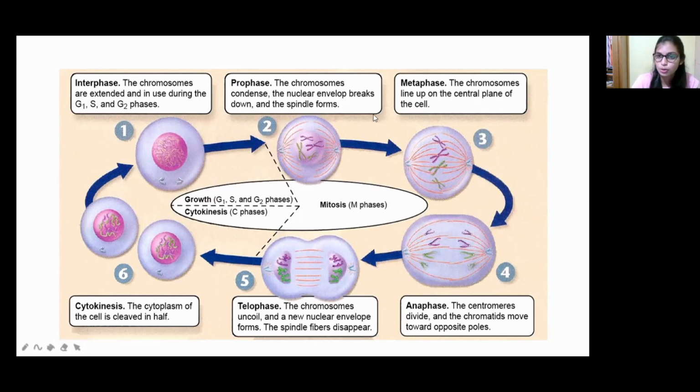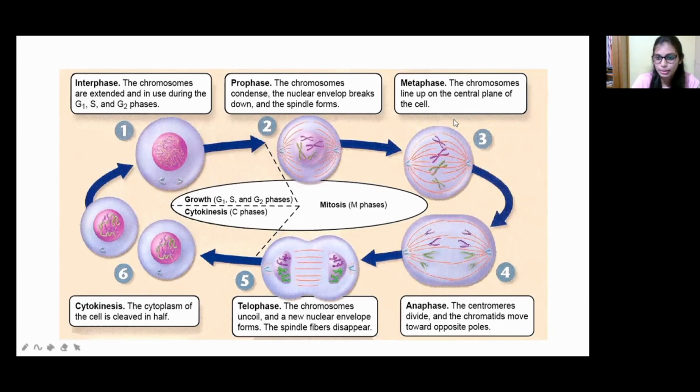After prophase, the next stage is metaphase. So in metaphase, what happens? The chromosomes line up on the central plane of the cell. The metaphase plate is in the middle, and the chromosomes come and are arranged in this manner.